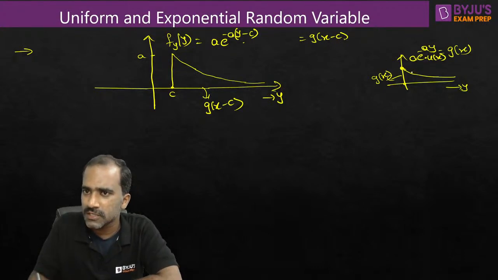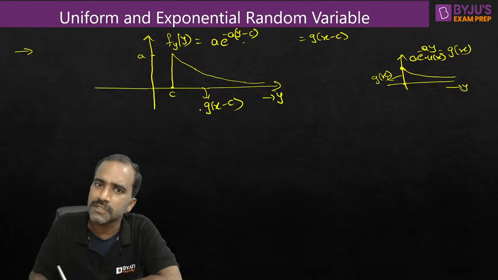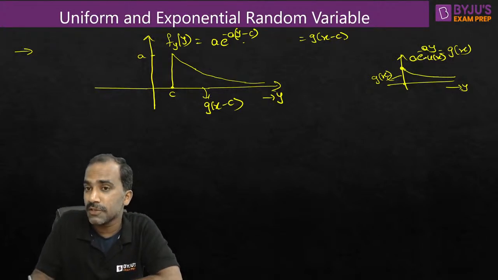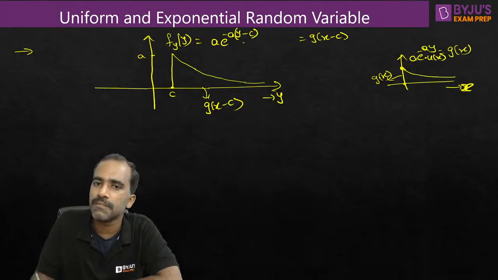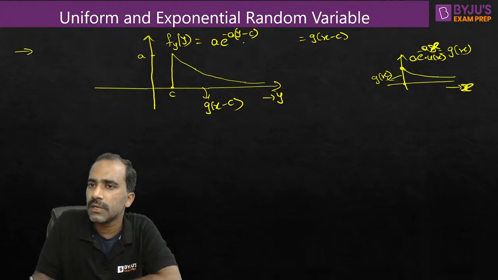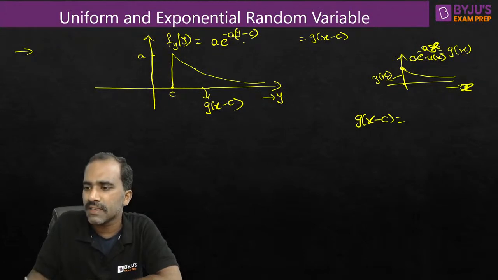What you know is g(x), and what they have given is g(x-c). You know the equation for g(x) because we have discussed this kind of shape. If I take the variable as x, then it is g(x); if the variable is y, then it is g(y). So g(x-c) means a e^(-a(x-c)) u(x-c). Replace x everywhere with x-c.